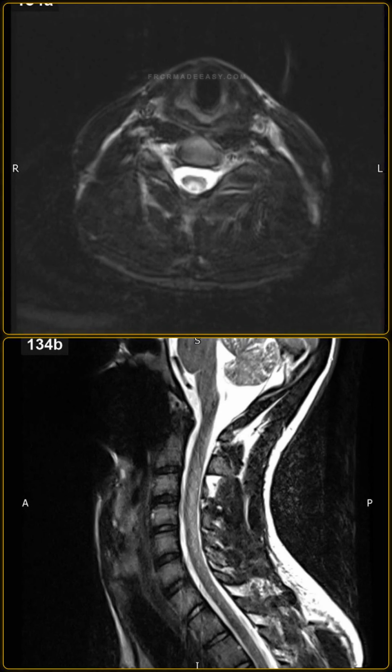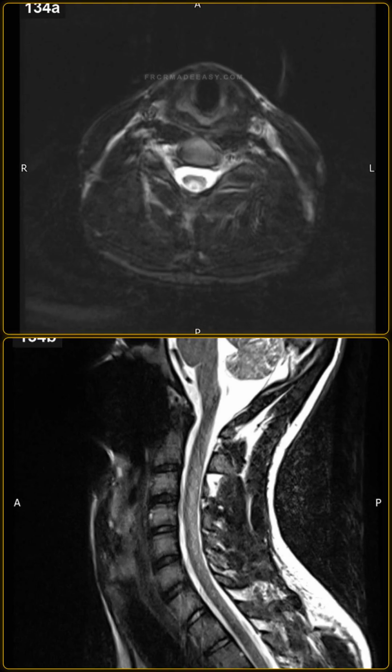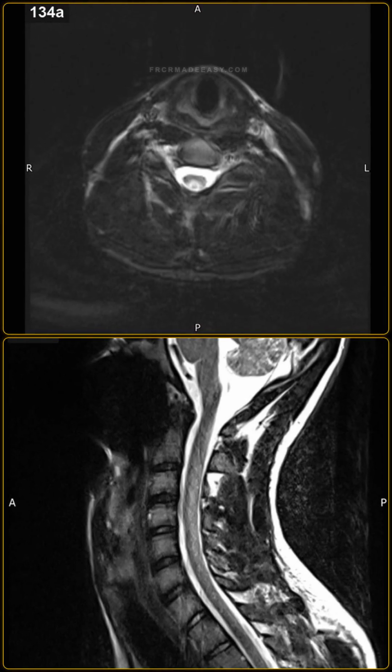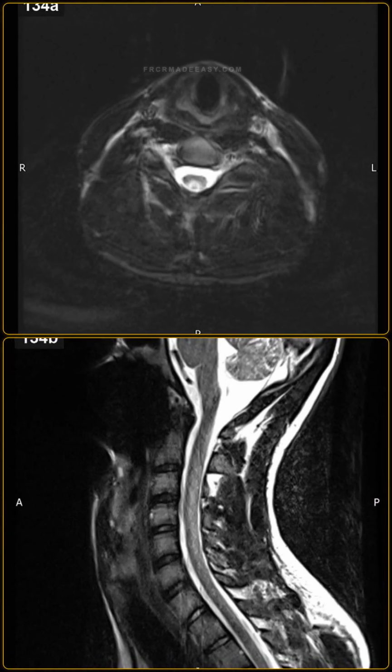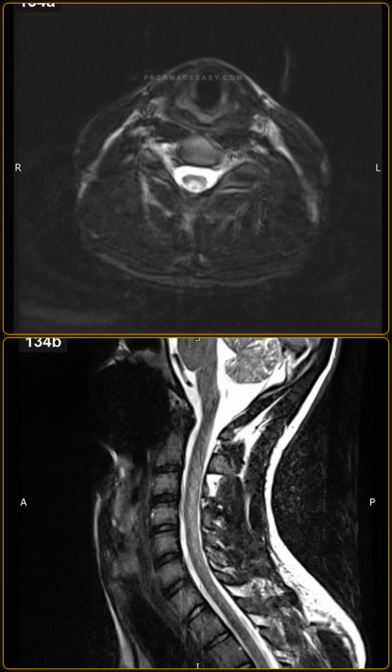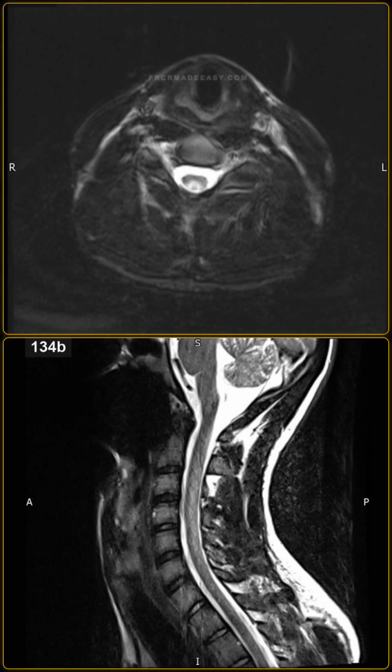The sagittal T2 weighted spinal MRI demonstrates a long segment of hyperintense signal abnormality within the posterior aspects of the lower cervical and upper thoracic spinal cord. This hyperintensity spans multiple vertebral segments without causing any focal cord expansion or swelling.